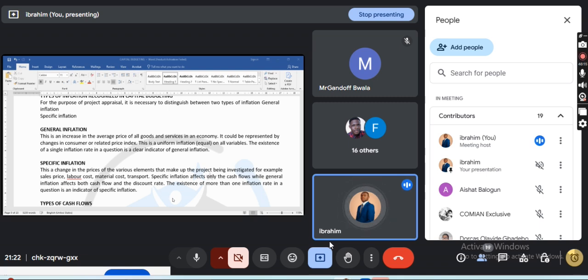That is specific. The question may tell you that inflation rate for sales, first year is 5%, second year is 2%, third year is 4%. Is that not so? They are not uniform. Labor as well. The first one is this, the second one. So it is specifically for sales. Another one for labor. You can see how specific it is.